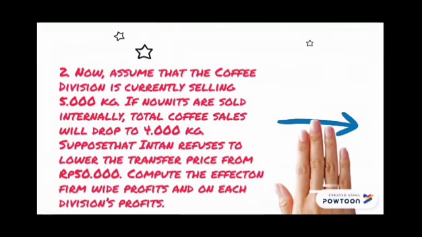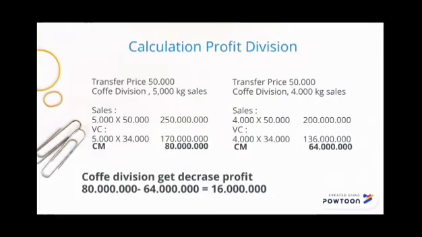Question number 2. Now assume that the coffee division is currently selling 5,000 kilograms. If no units are sold internally, total coffee sales will drop to 4,000 kilograms. Suppose that Intern refused to lower the transfer price from 50,000 rupiah. Compute the effect on firm-wide profits and on each division's profit.